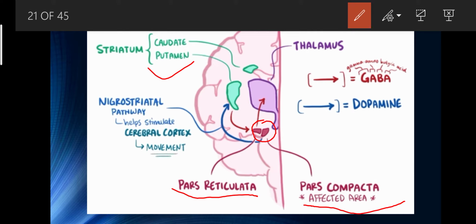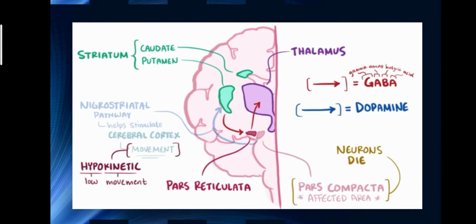Okay, so here the red line determines the gamma aminobutyric acid and the blue line determines the signaling of dopamine. So when the signal is transferred to the striatum, that determines the signal by the nigrostriatal pathway, that helps in stimulation of the cerebral cortex that is responsible for the movement. Okay, so this is like a whole summary in a small diagram again.